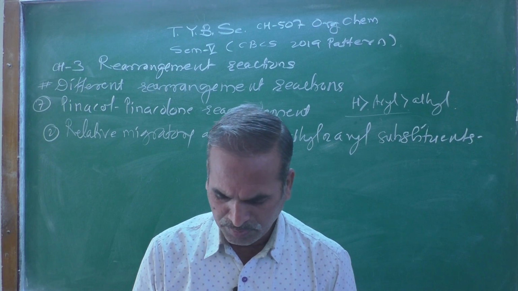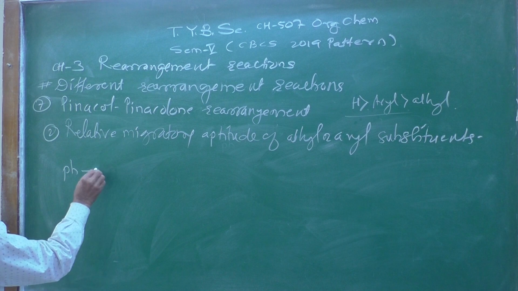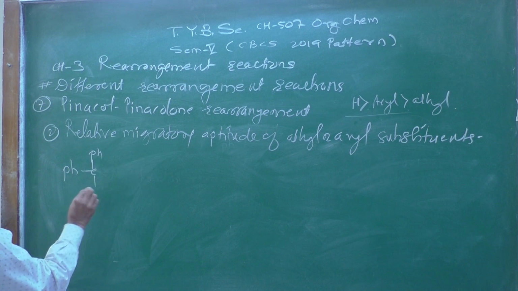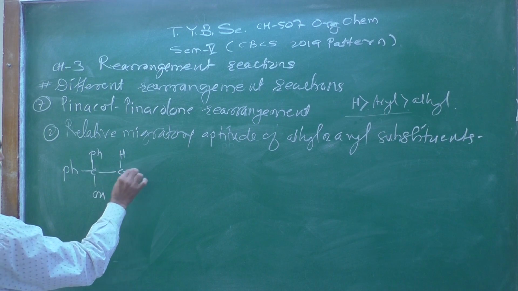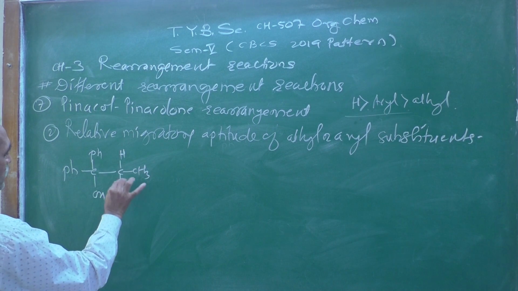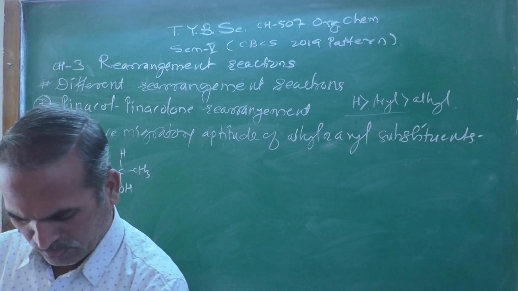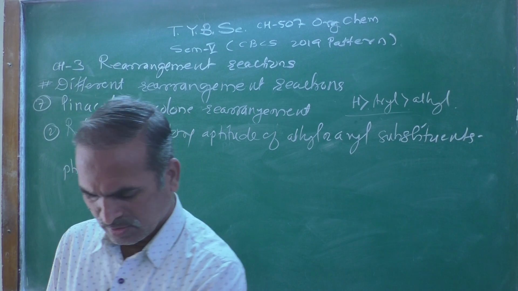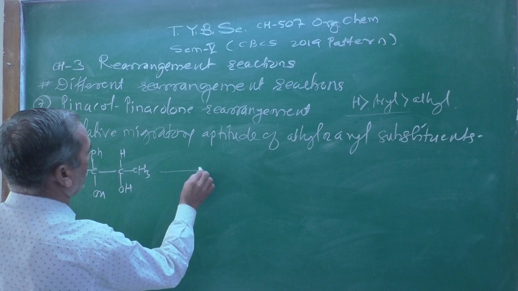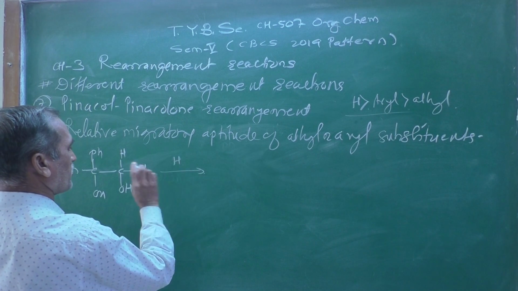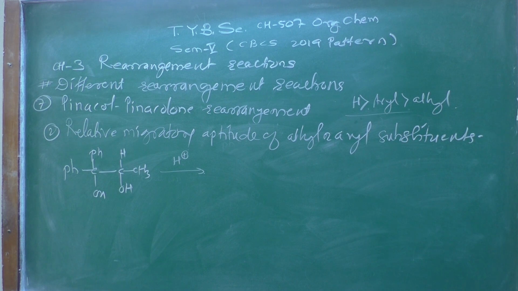But here suppose you have this example here, Ph, then C, Ph, here hydroxy group, here hydrogen atom, then methyl group, and this one. This is one of the examples where generally we are treating this compound or reacting with